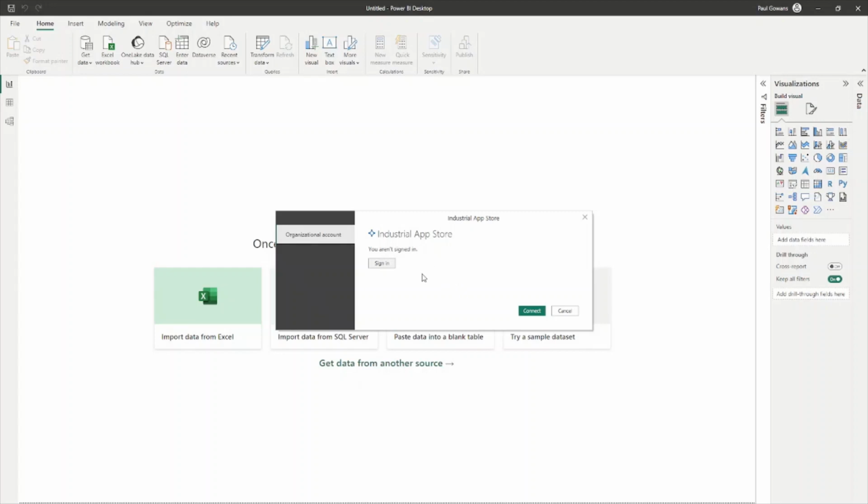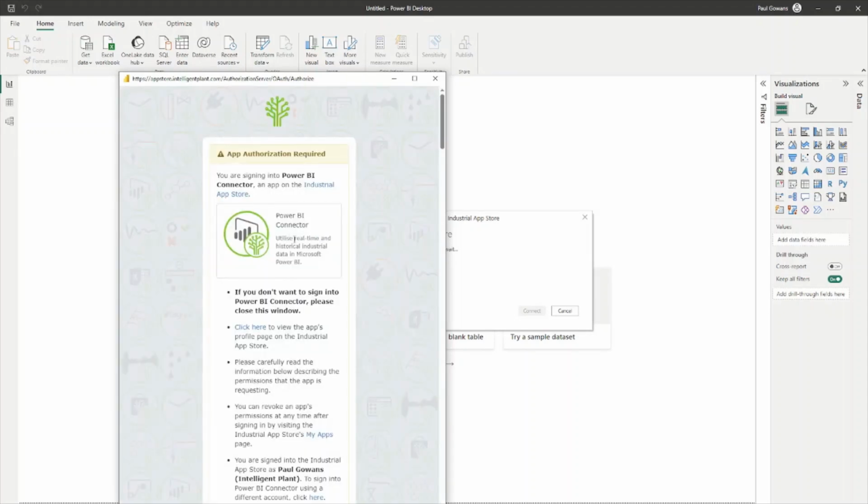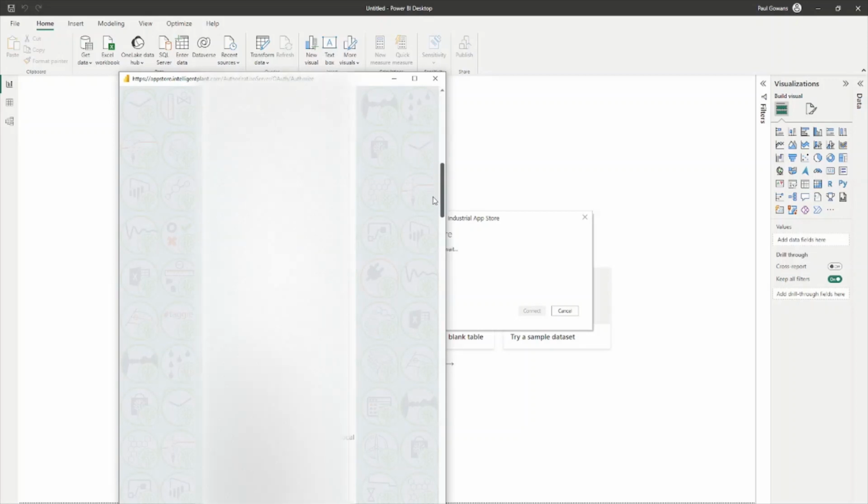If this is your first time using the connector, you will see this window as well. So let me sign in, and it's going to open up this window here. This is the app authorization page. All of the apps on the Industrial App Store require user authorization before they can access data. So here I'm going to scroll down and select the two demo data sources that we're going to look at in this video.